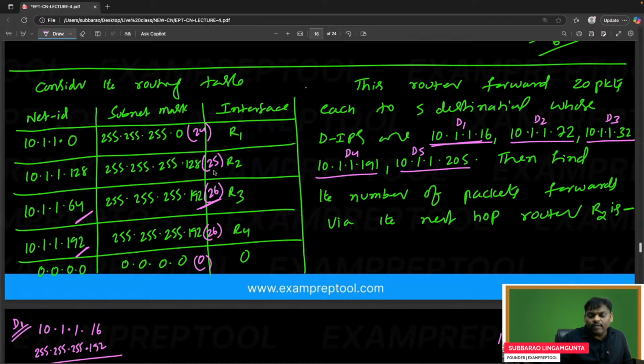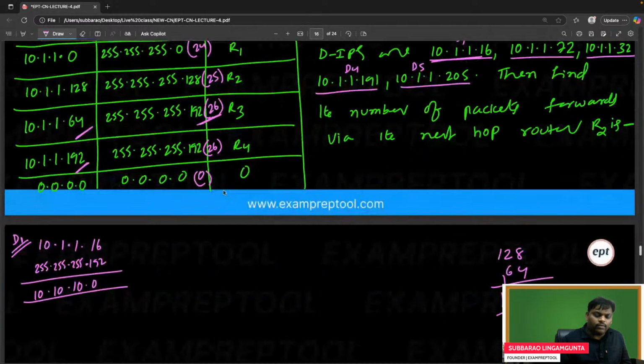Some people are saying, I will try directly 25, sir. So what if 26 is matching? If 26 is matching, how can you take 25? So 26 is not matching for the destination D1. Then go for 25. Let's try for 25.